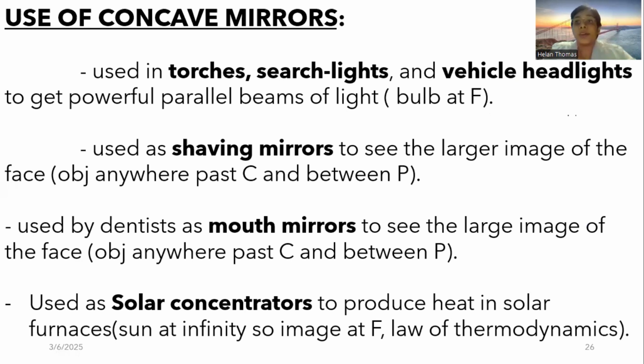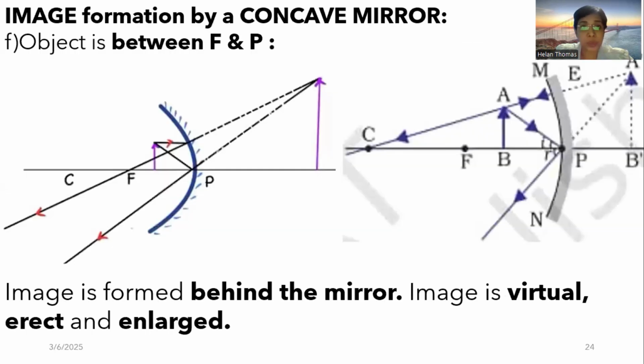Okay, so the concave mirrors are used extensively in many areas. One use is that it is used in torches or searchlights or vehicle headlights. Why do we use the concave mirror in torches or searchlights or vehicle headlights? We want a parallel stream of light in that case, so we use a concave mirror. So when does a concave mirror give us a parallel stream of light? When the bulb is placed at F. Let me show you that.